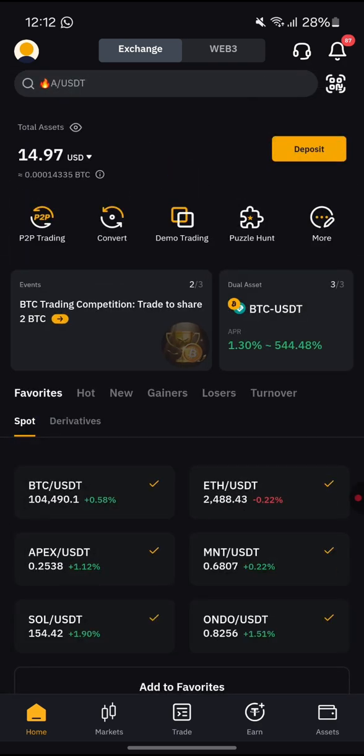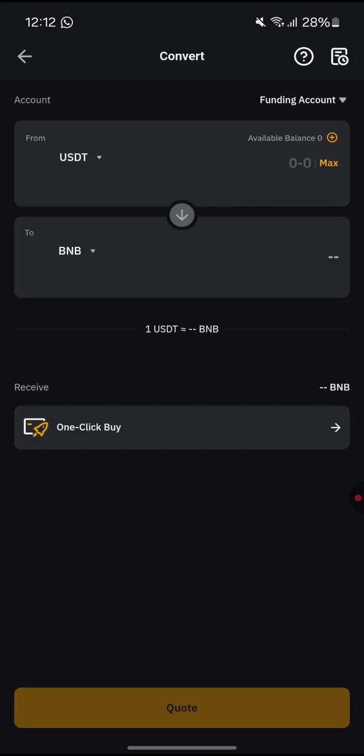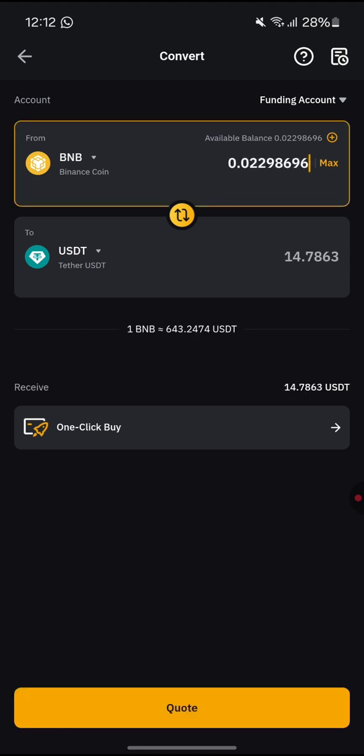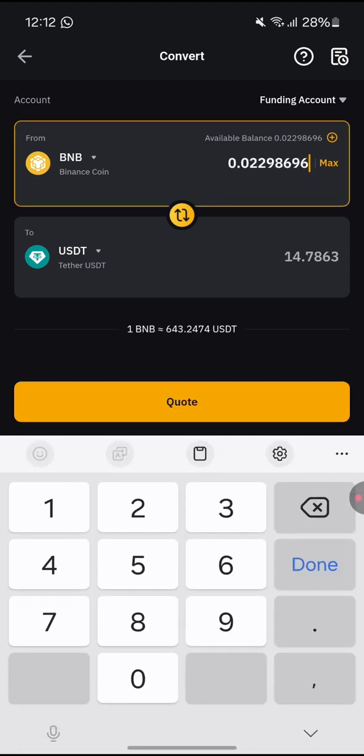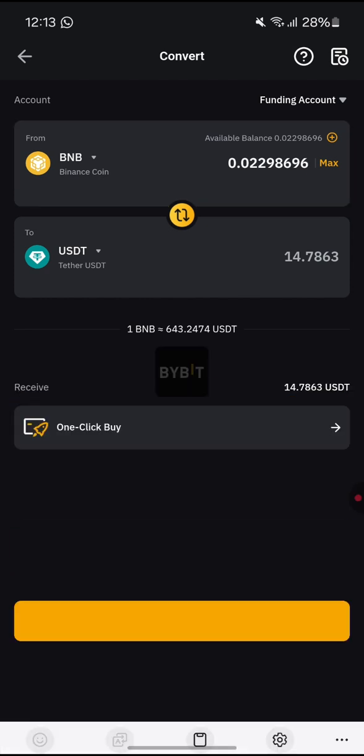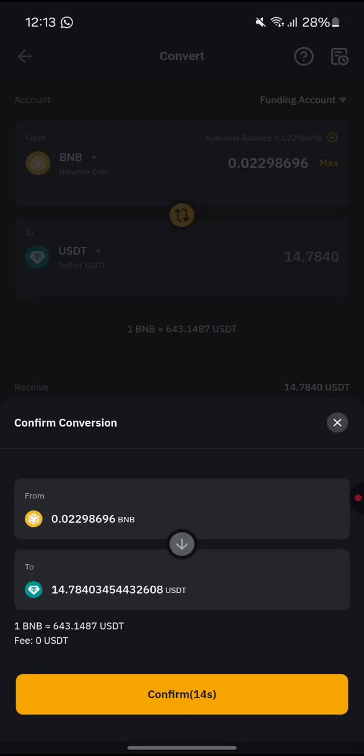So the next thing we are going to do is that you know that this money is BNB, right? We need to convert this money to USDT first. Click on convert. Just click on the middle arrow, just swap it. We want to convert from BNB to USDT. We want to convert all of it. So this is what we receive. We are going to receive 14.78. You can see the charges that come with it, right?